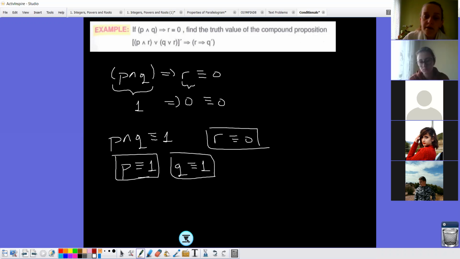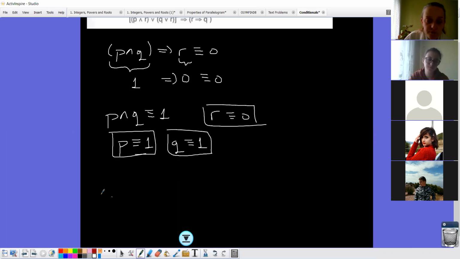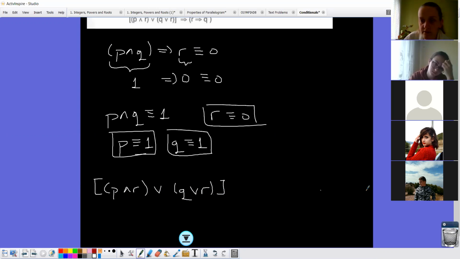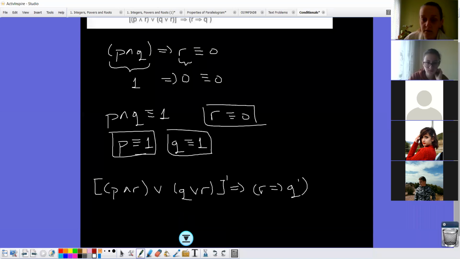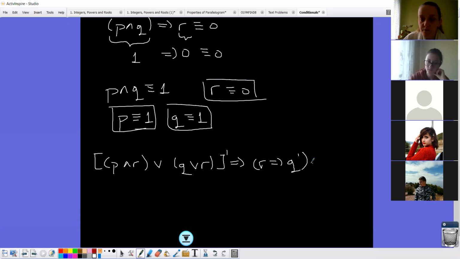Yes. Now we have to find the truth value of P and R, or Q or R, and do we have any negation here? Negation, then we have R, then Q prime. I will write the truth value of them. Look now, we have P, which is 1, and this is 1, and R is 0.